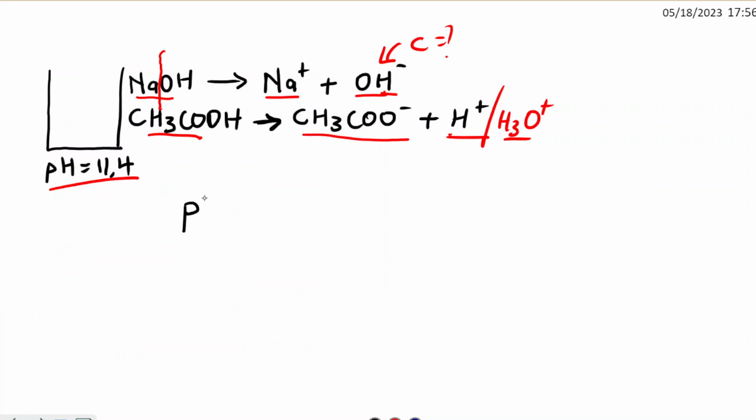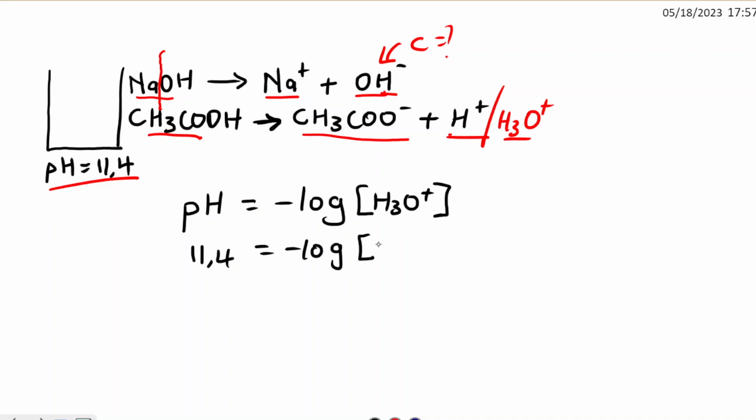So we said we're going to use this one. pH is equal to the negative log times the concentration of the acid. So we need to start with this one. What is the pH? They said the pH is 11.4, equal to the negative log times the concentration of the acid. Then remember, this acid is CH3COOH. It's a very weak acid.